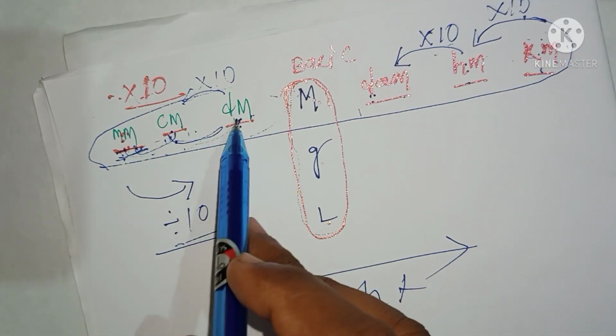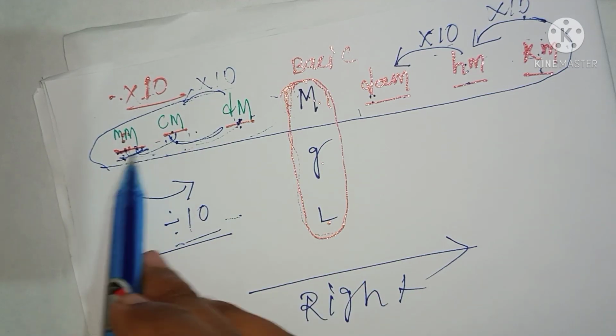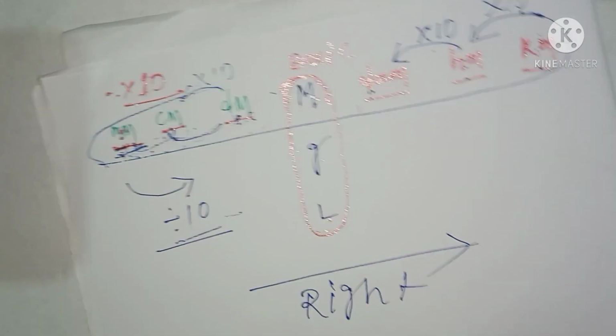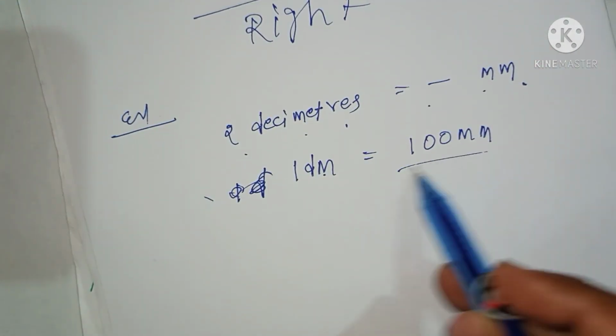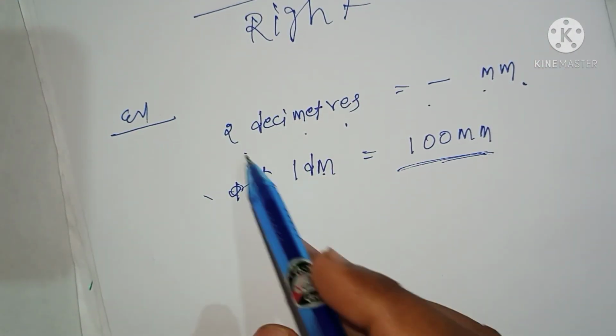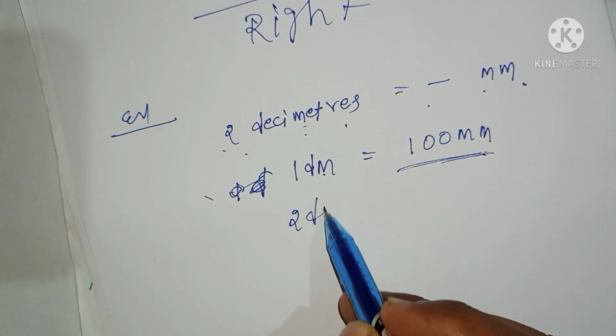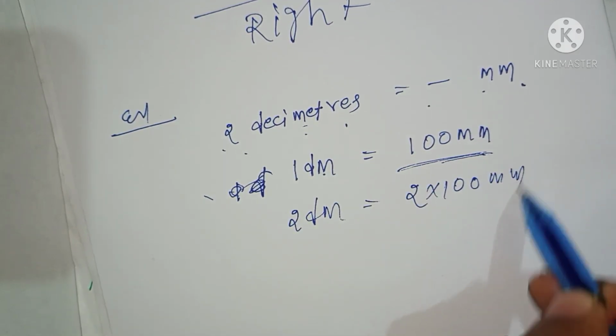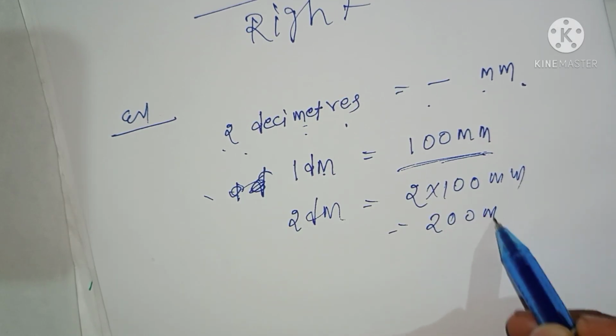This one is the bigger unit, no? This one is the smaller. How much bigger is this one? This one is 10 and 10, so 100 times bigger. It means 1 decimeter equal to 100 millimeter. The question is asking 2 decimeter, so 2 decimeter will be multiplied by 2. 2 into 100 millimeter, there will be 200 millimeter.